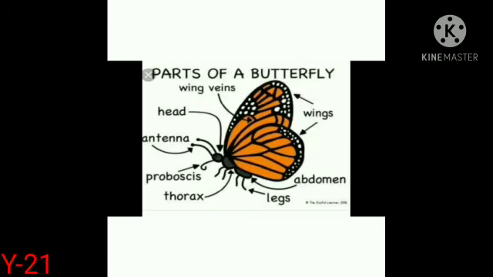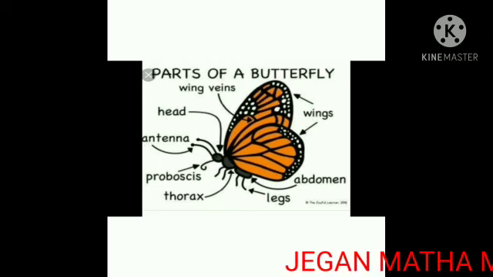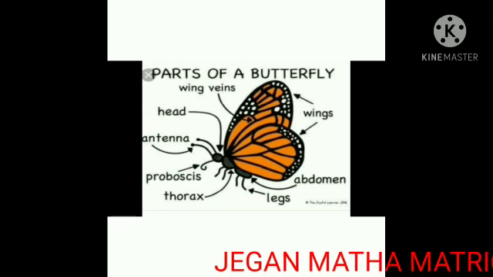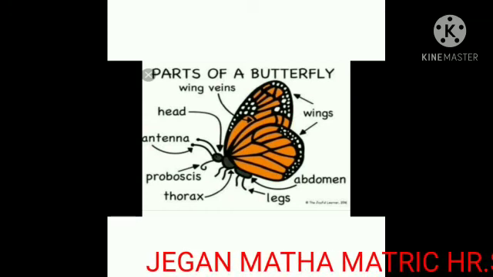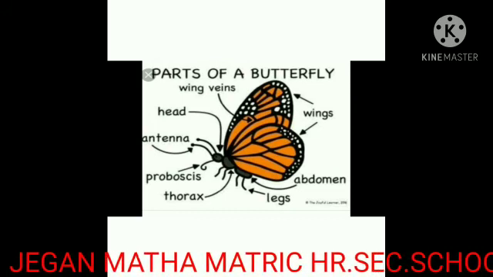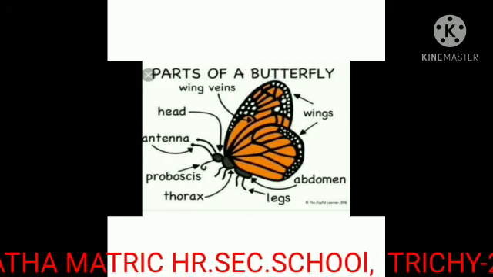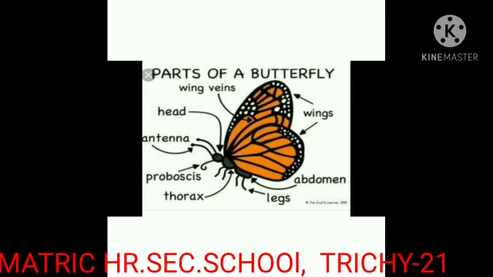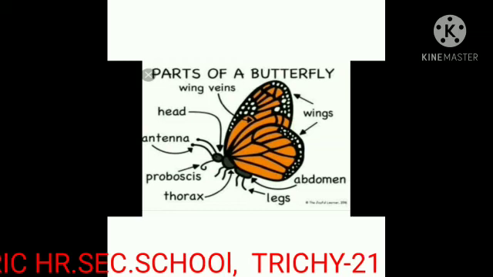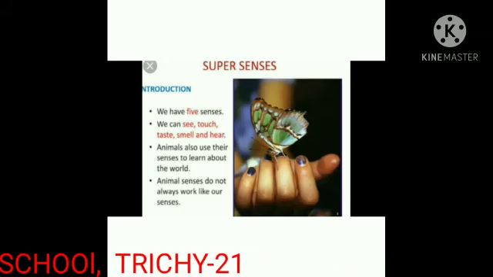This is an example of a butterfly, its body parts. The butterfly has 3 body parts like all other insects: head, thorax and abdomen. The butterfly has 4 wings and 6 legs. The butterfly uses its 2 antennae to smell. The butterfly has super senses.